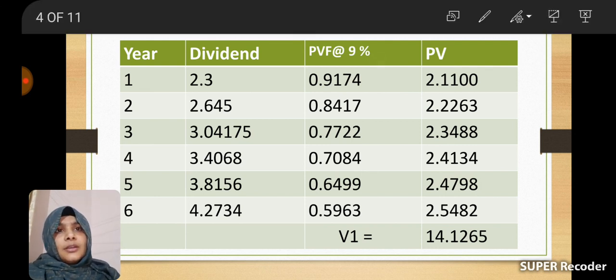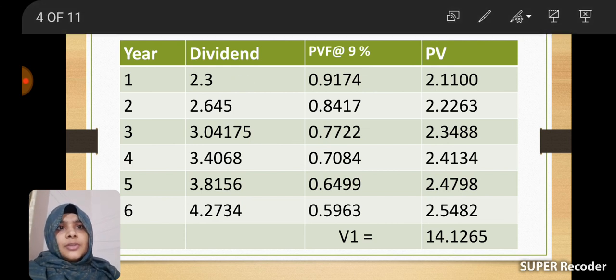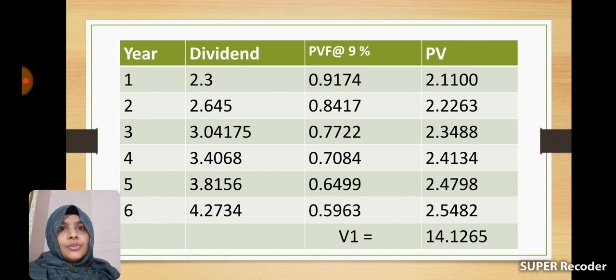K is 9 in the question, and the present value factor at 9% for the first year is 0.9174. So 0.9174 into 2.3 gives the present value of the first year's dividend, that is 2.1100.